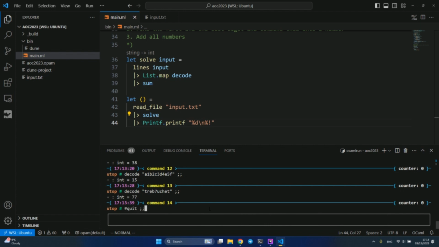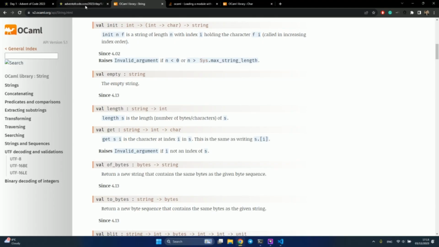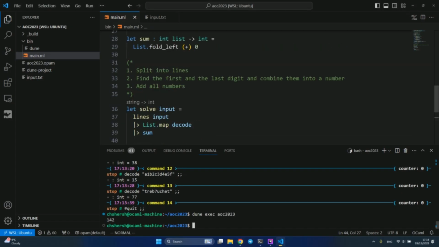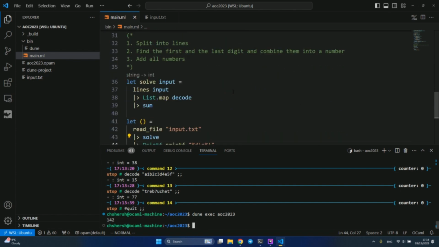Okay, let's try to run our program. Okay, 142. Let's compare it with the result. 142. Okay, we see that it actually produces this result on the example. So what, folks? Are we ready to run it on the final input and find the result? What do you think? Should we test more? Does it look solid?